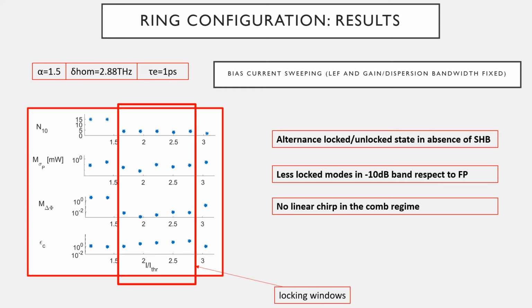And we can see that also in this case, as we had for the Fabry-Perot configuration, we have an alternance between locked and unlocked states, but in this case in absence of spatial hole burning. We have fewer locked modes in the -10 dB band with respect to Fabry-Perot, and also the locked regimes are not characterized by the presence of linear chirp.